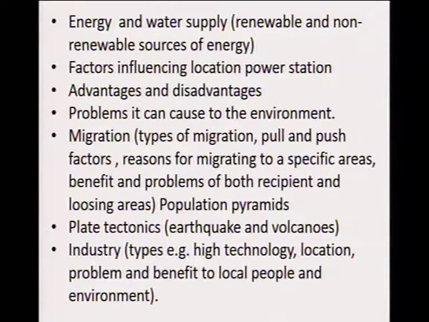Now you also need to know the factors that are influencing the location of different power stations, because the energy that we have to produce at a different power station, like a hydropower station. What are the factors that influence the location of it? You look at the advantage and the disadvantage, as I said, of producing such electricity. You must know all the different types of power station, their advantages as well as their disadvantages, and the problems, as I said, that they can cause to the environment and to the local people as well.